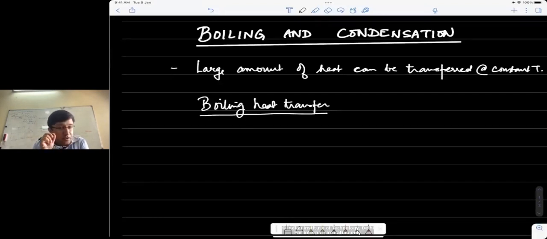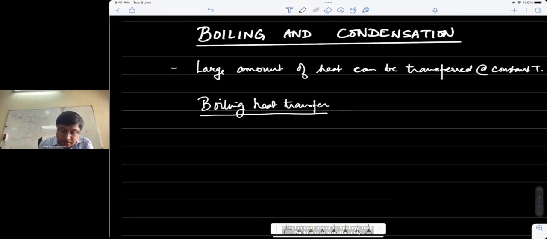But this is quite different from evaporation. Boiling and evaporation can sometimes be used synonymously, but they are not the same. The difference is that evaporation does not involve the formation of bubbles or bubble motion.